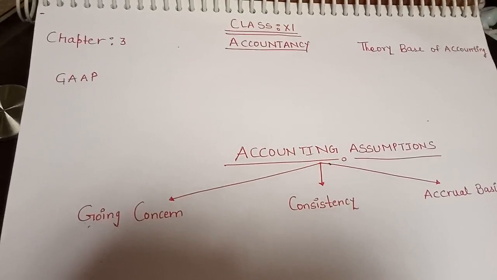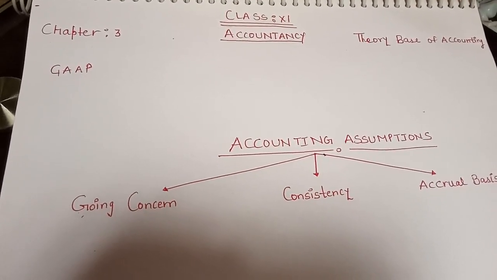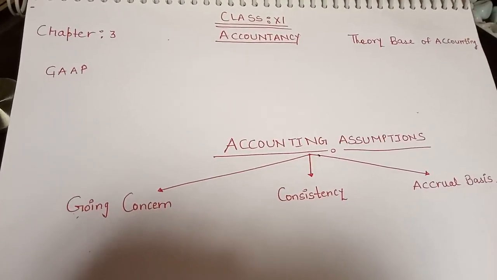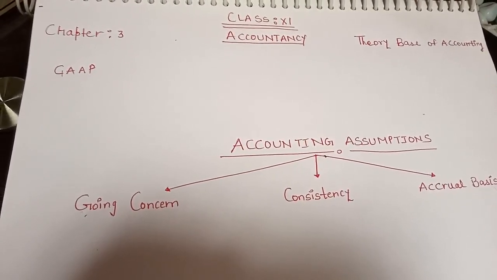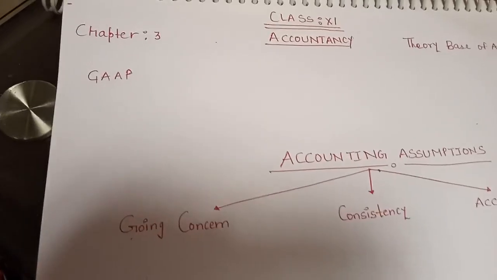So students, in my previous video I explained to you what is the main aim of the business and some qualitative characteristics of business. So what is the main aim of the business?